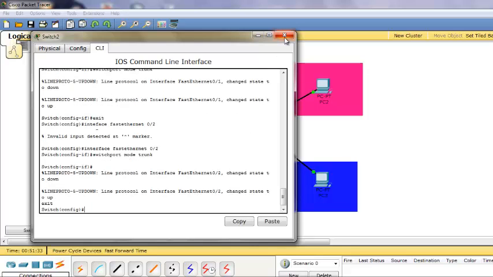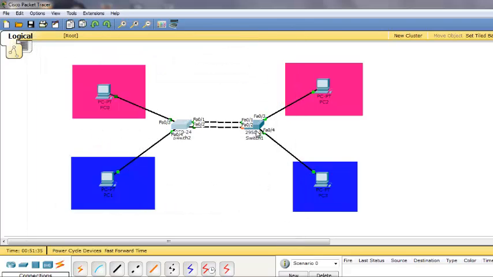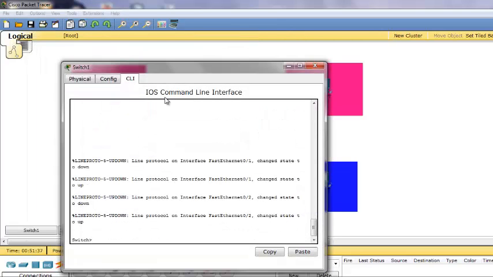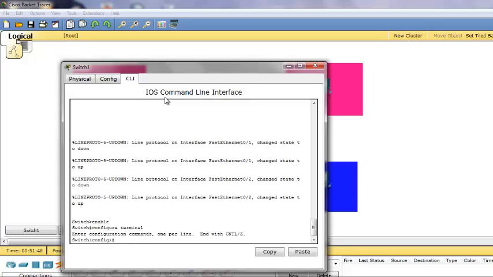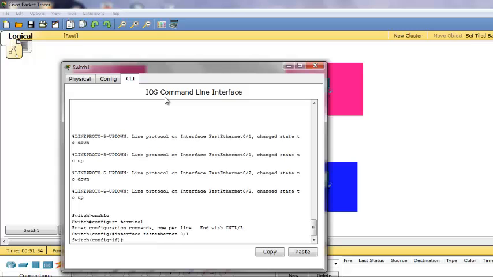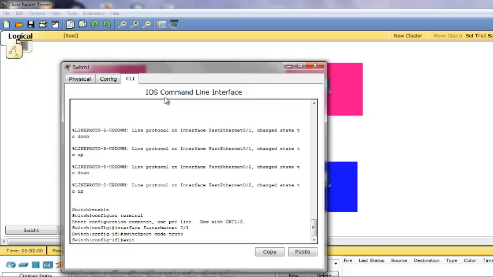So same as what we did in this switch here. So enable, configure terminal, then interface FastEthernet 0/1, and switchport mode trunk, exit.